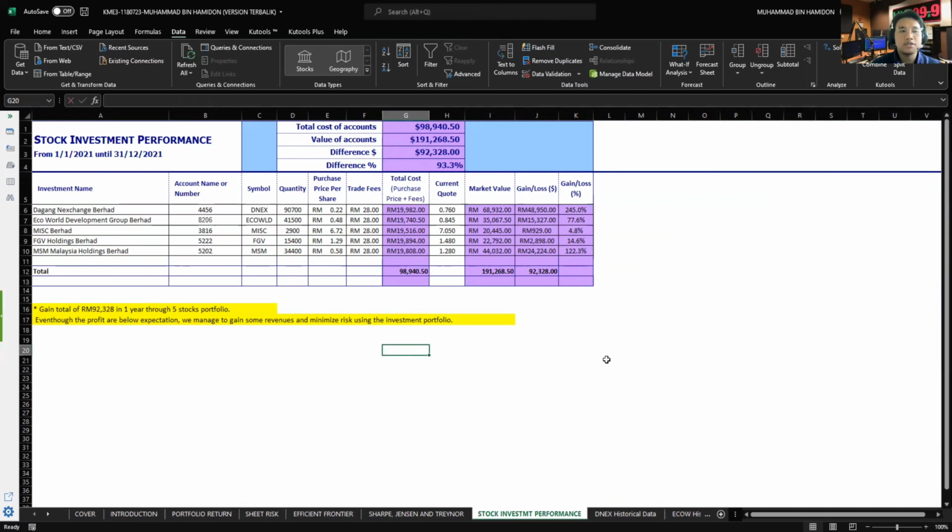The last one is my stock investment performance, where I invested for a period of one year, starting from 1 January 2021 until 31 December 2021. The total profit gained from this investment is 93.3%, around 92,328 ringgit, which shows a good performance.